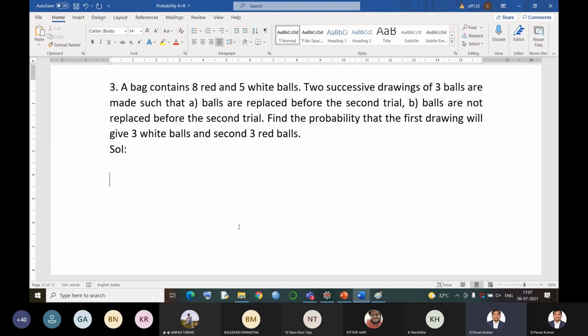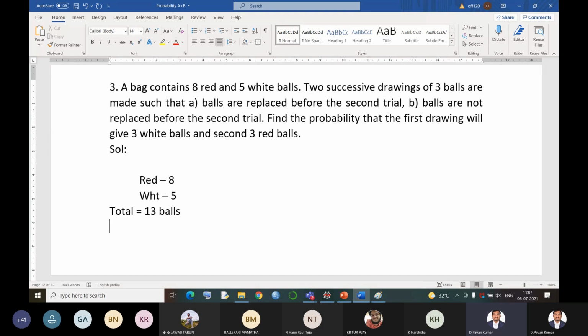What is the situation? There is a bag which consists of 2 colored balls. What are those colored balls? Red. How many red balls do we have? 8 red balls, and the second color is white, with 5 balls. So in total we have 13 balls. A bag contains 8 red and 5 white balls, so total we have 13 balls in the bag.